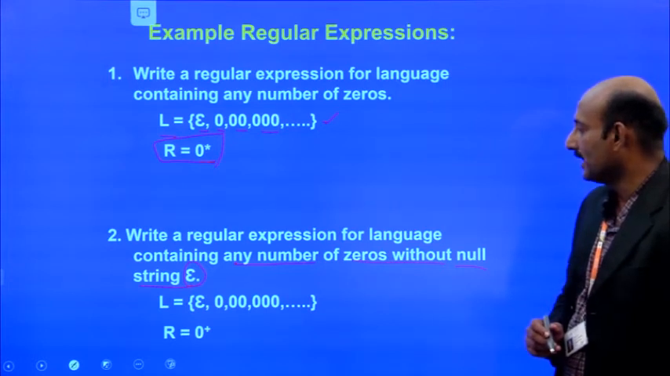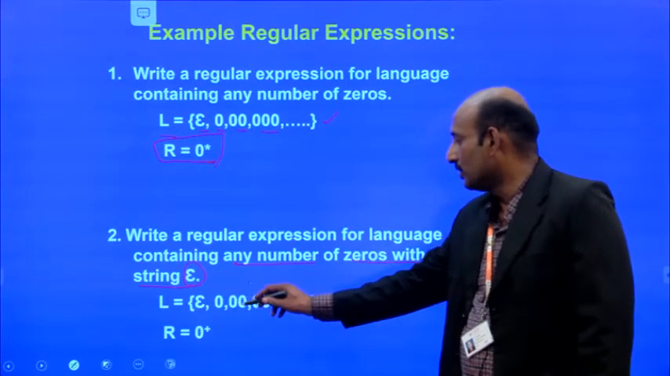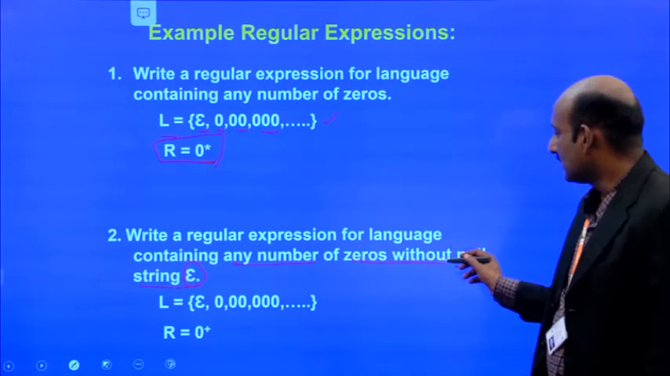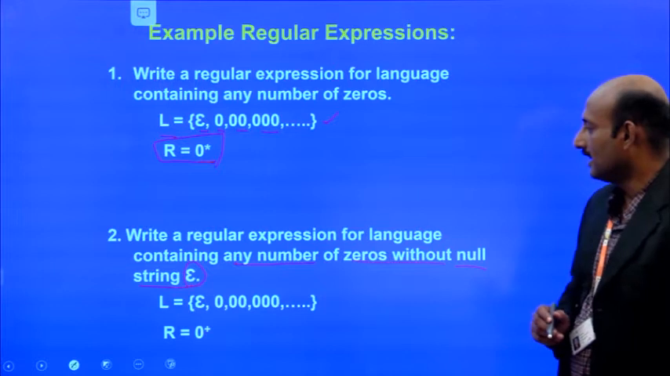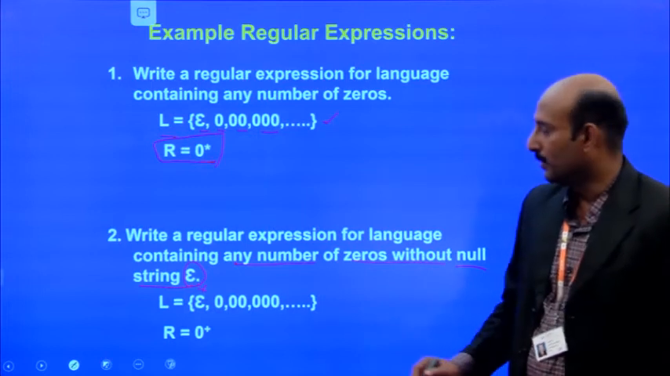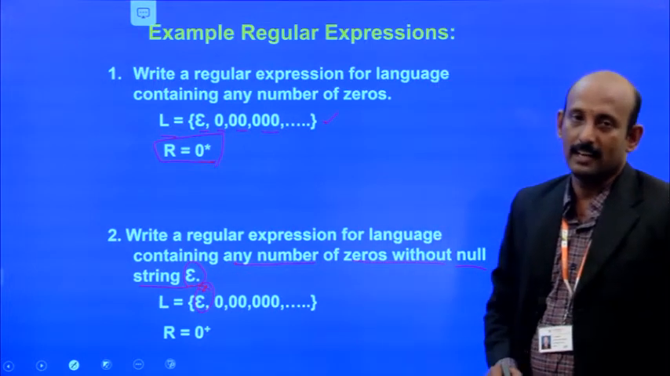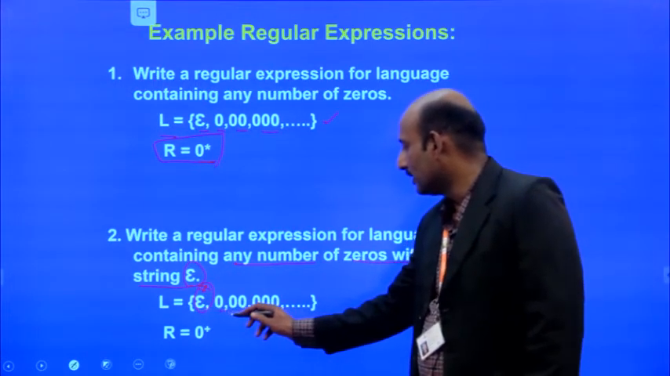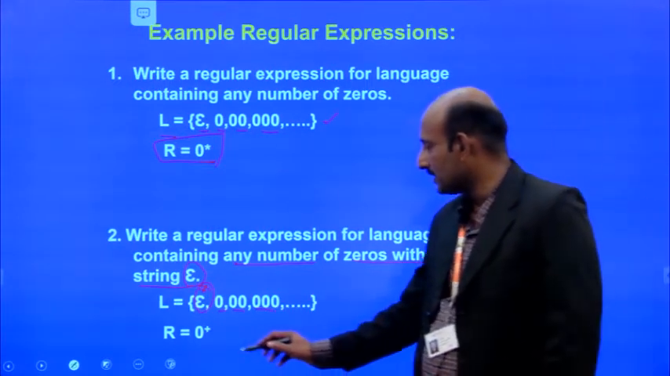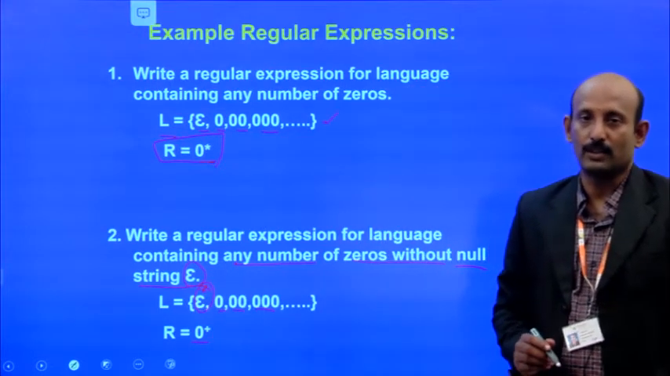So we can go for writing any number of zeros like that. A language may contain epsilon, 0, 00, 000 and so on. Whereas here, except the null string, we have to omit this one. The epsilon has to be removed because it is a null. The remaining things we can take are 0, 00, 000 and so on. So we can write the regular expression as 0 power plus, that is a positive closure.